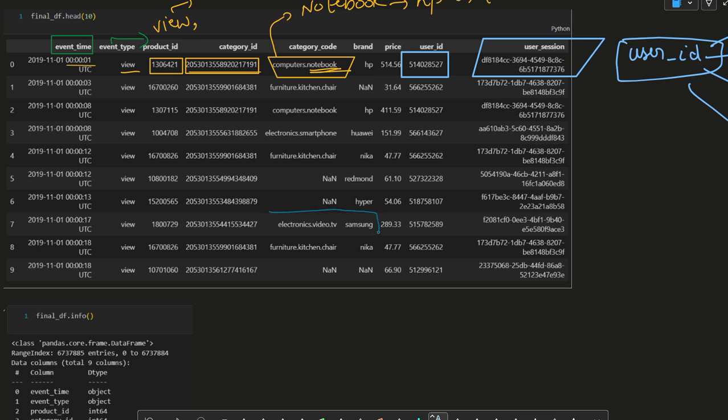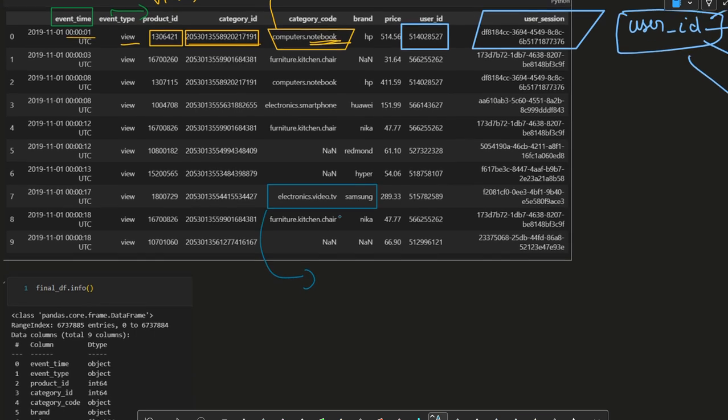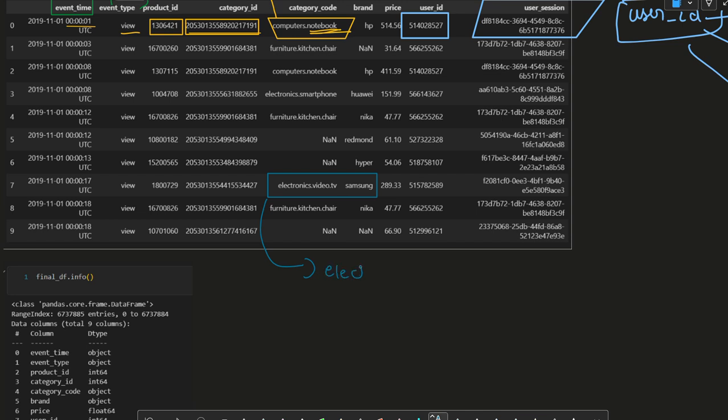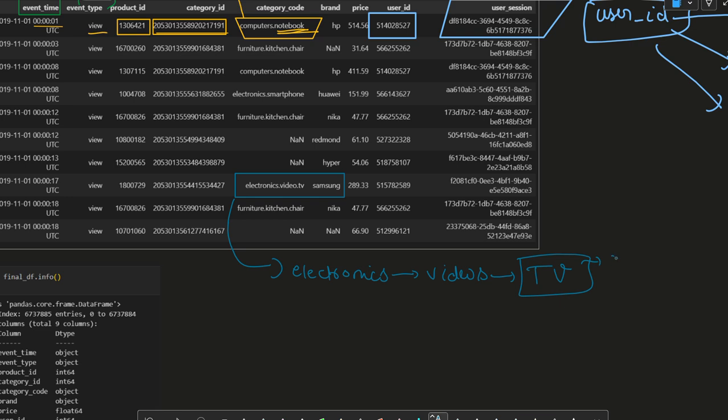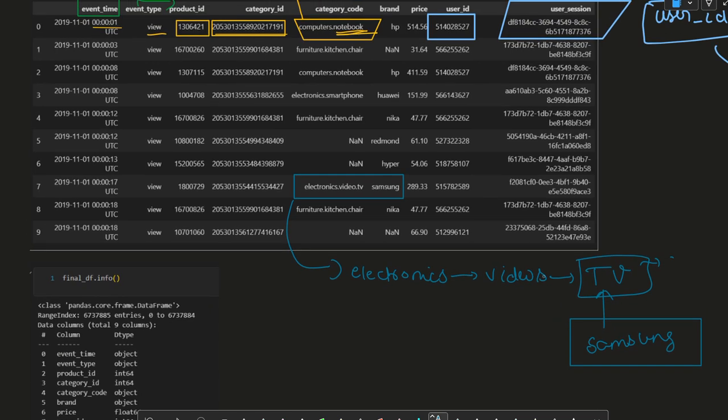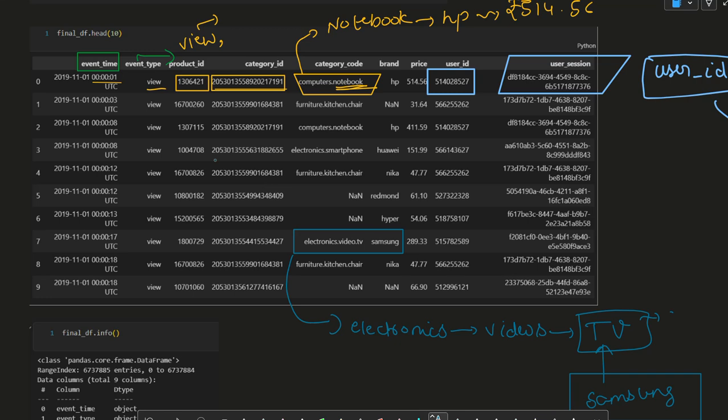Then we have got the category code and the brand. In that category code, we see that the user is under the electronics section, and in that electronics section he is surfing for the video things, and in that video section there is a TV. So TV is the commodity, the thing the user is looking for. Now, which brand of TV? It's a Samsung TV. So the brand is Samsung. This is how the user history is being traced down.